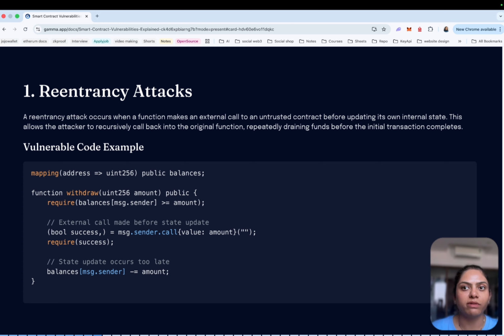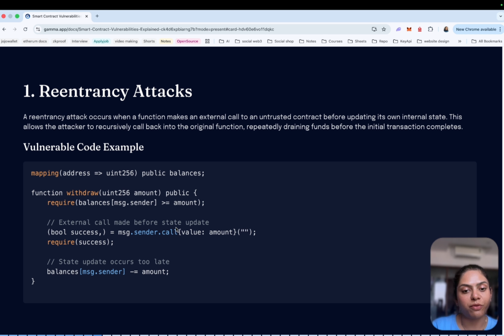Imagine you have a smart contract that allows users to deposit ETH and later withdraw their balances. A simplified withdraw function might look like this. Here we have a mapping from address to uint public balances, and this is the withdraw function, which is public and requires balances[msg.sender] to be greater than or equal to the amount.